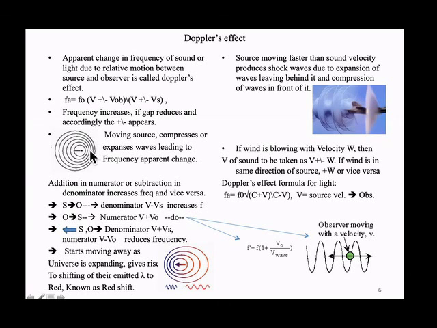Because of the velocity of the source, more lambdas, more peaks, are covered in this, and they get compressed. If this is the observer and this is a source coming with the velocity, more peaks are covered. Earlier, if it is not moving, this is the frequency. If it is moving, more waves arrive, so the frequency has risen.